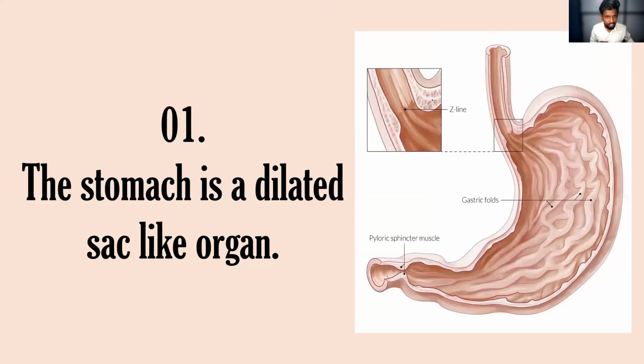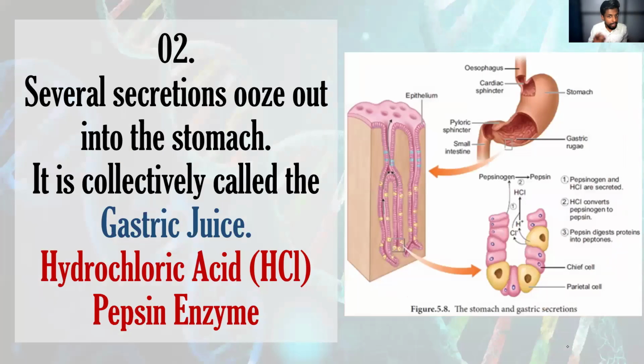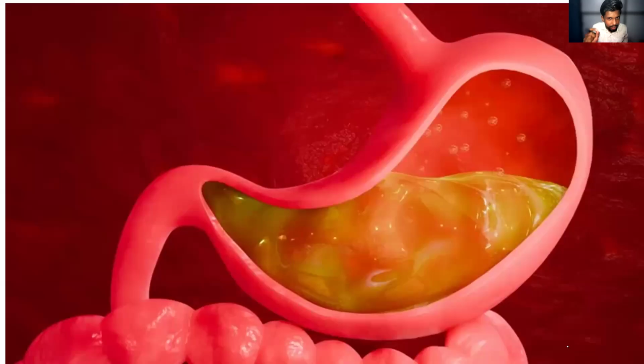First one: the stomach is a dilated bag-like structure. It is a broad, sac-like organ. Second one: in the stomach, the gastric juice will be released. This liquid is called gastric juice.